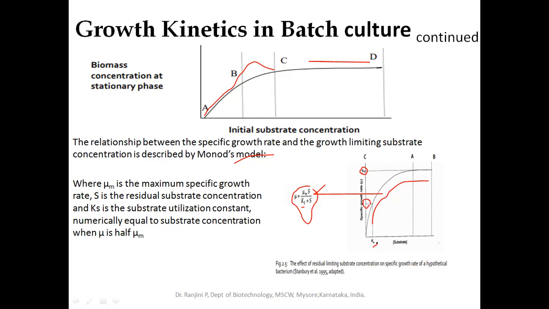Ks can be defined as the substrate concentration at which the specific growth rate is exactly half of mu m, or mu max.